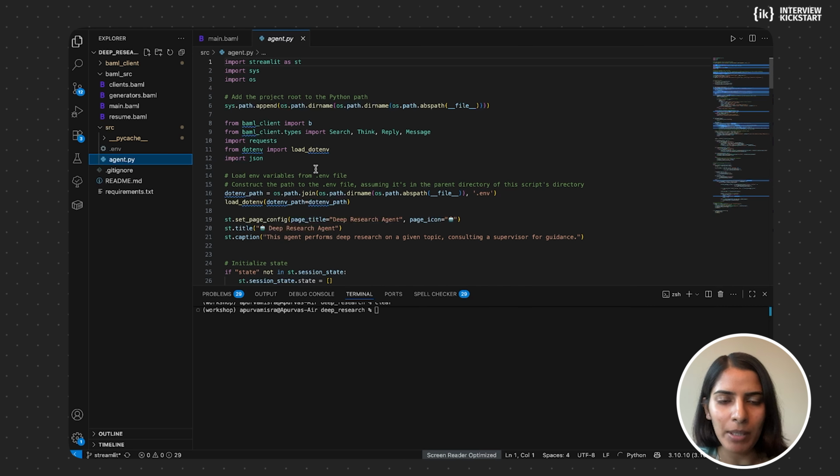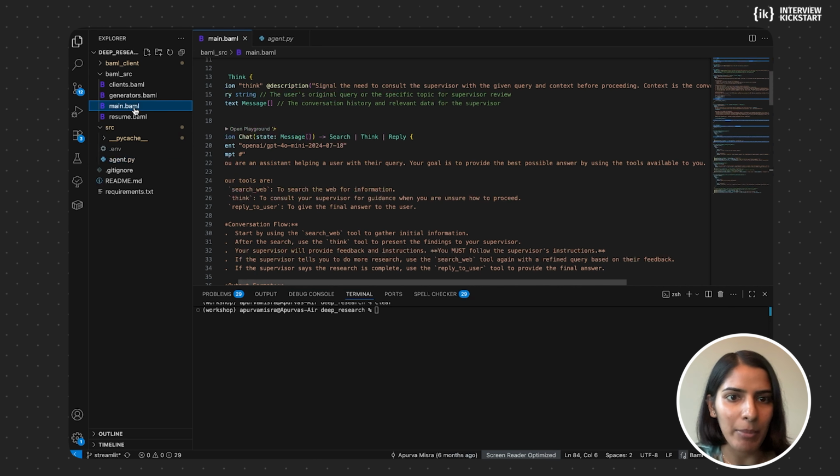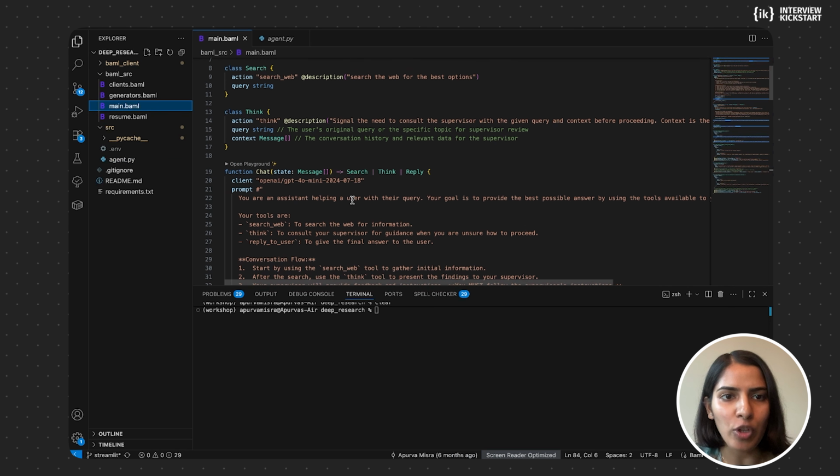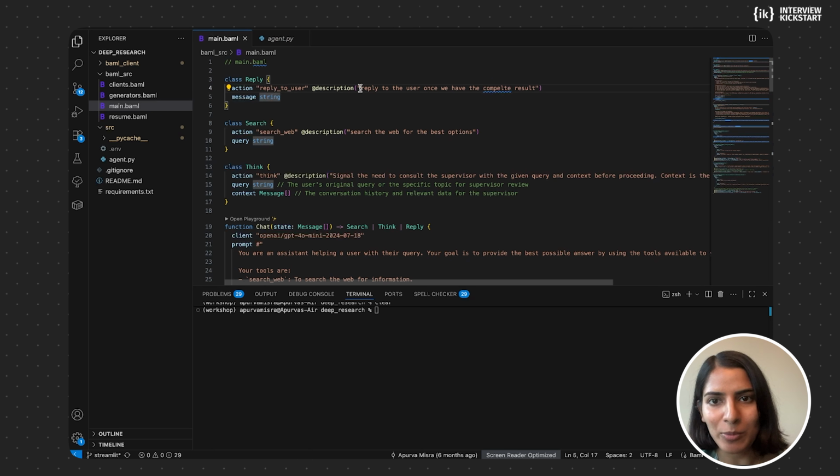So like we were talking about the whole loop, that is what is defined here. And then you have the main.baml file, and this is where each of those different actions are defined. For example, reply: the action is reply to the user, and this is what it does, reply to the user once we have the complete result.